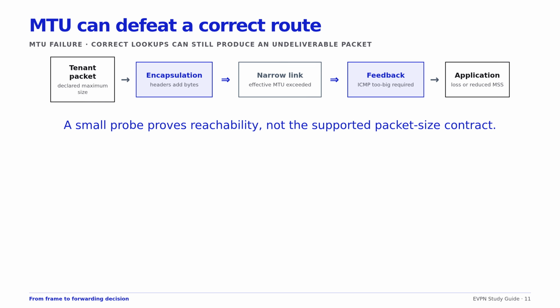IPv4 may fragment in some circumstances, although designs commonly try to avoid it. IPv6 routers do not fragment transit packets. An oversized packet is discarded, and an ICMP packet too big message is returned. If that feedback is blocked, small tests pass, while larger applications mysteriously stall.